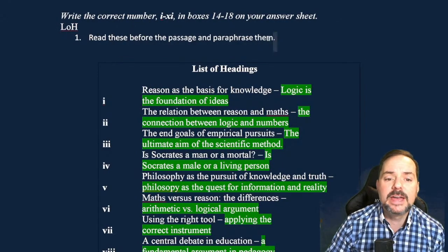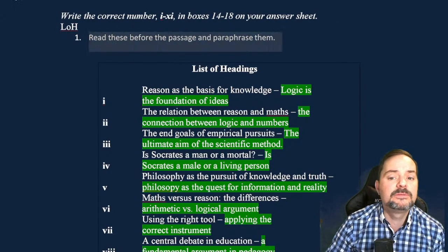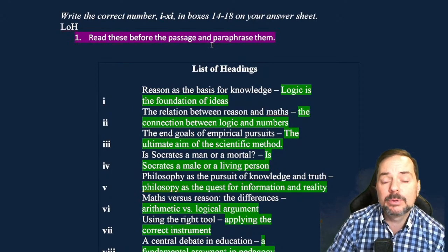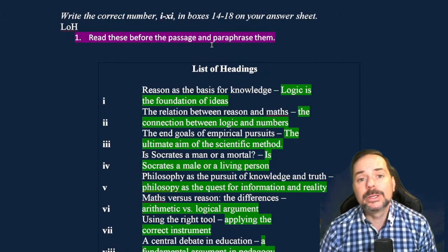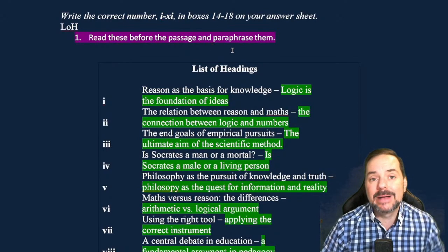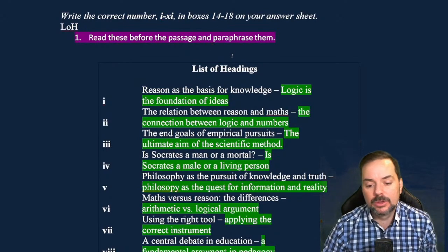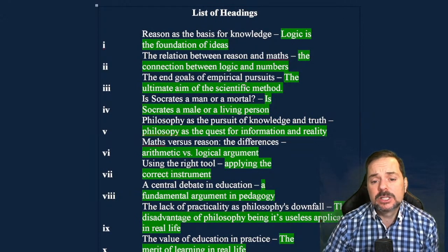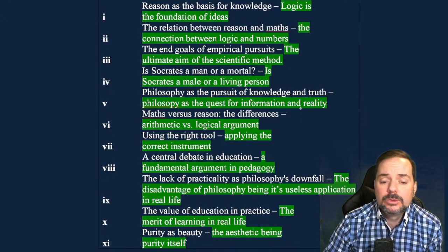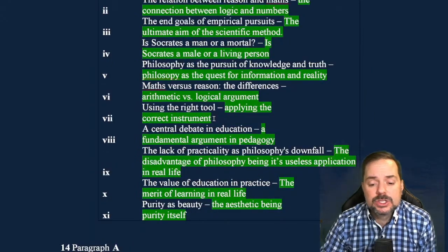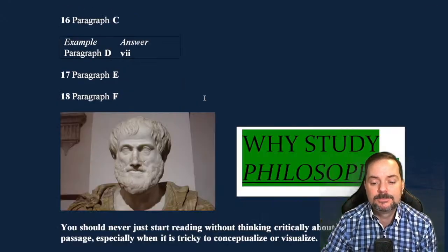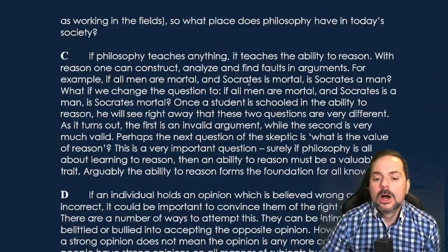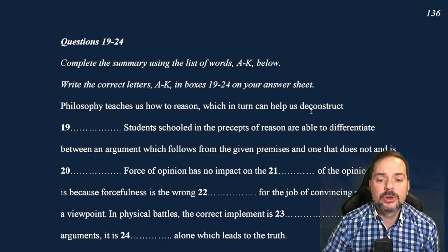So for a list of headings questions, I read them before the passage, and I paraphrase them. At home, I do it on paper for practice. During the real exam, I do this in my head because I don't have time to write all this down. And I do it as best as possible. If I can't do all of them or if I don't know words for all of them, that's fine. Just as best as possible. Okay? All right, now, before we read, we can look at the other questions.